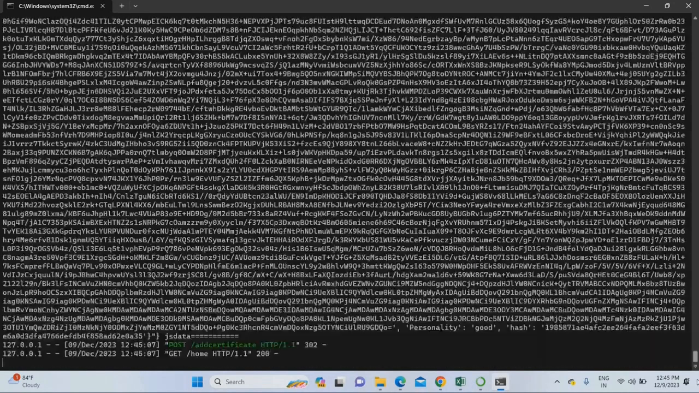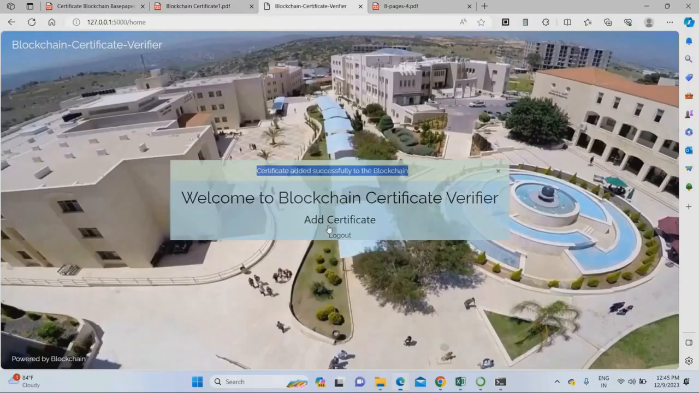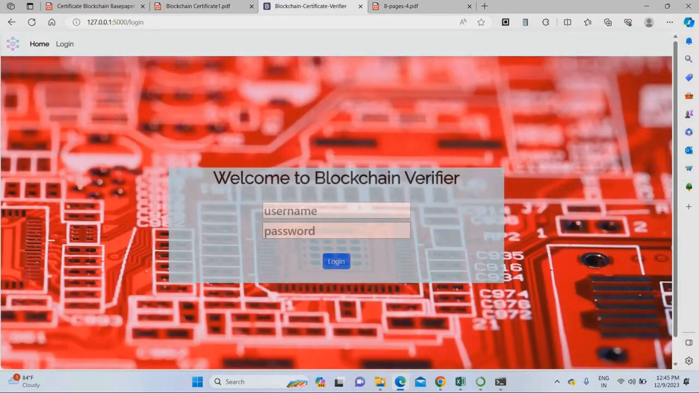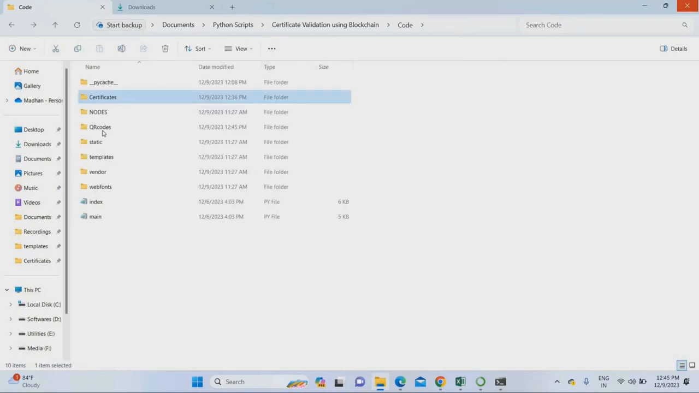Let's go out to the terminal. You can see the other data. This also hashed successfully. So now I'm going to do logout. That's it. Go to the project folder.